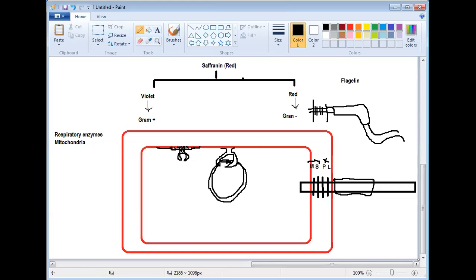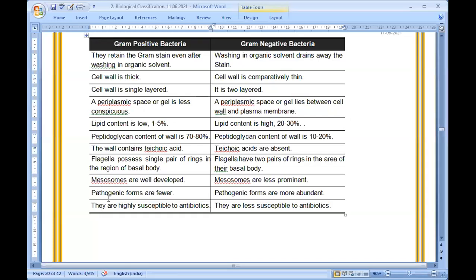Next check. Pathogenic forms are fewer in gram positive bacteria, and most of the pathogenic bacteria are gram negative bacteria.